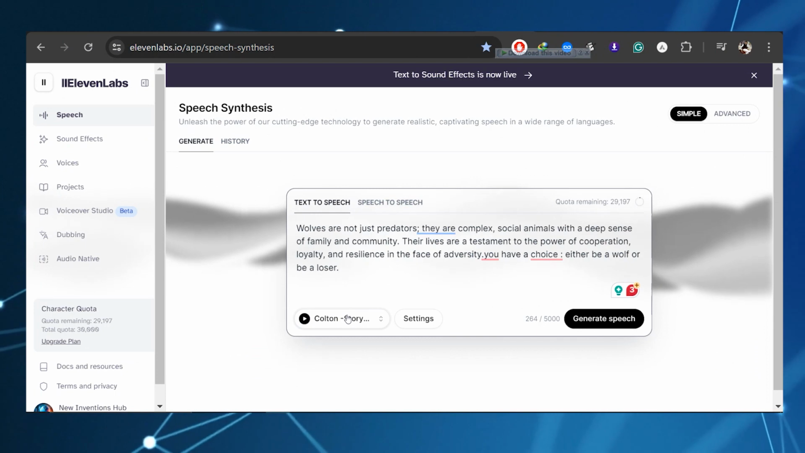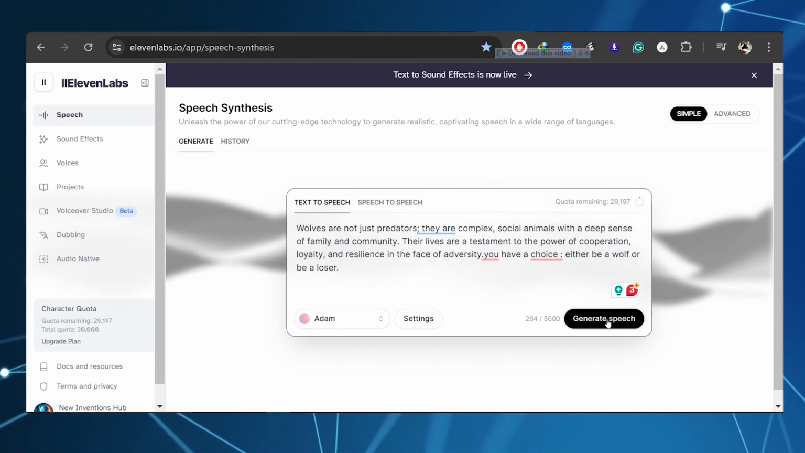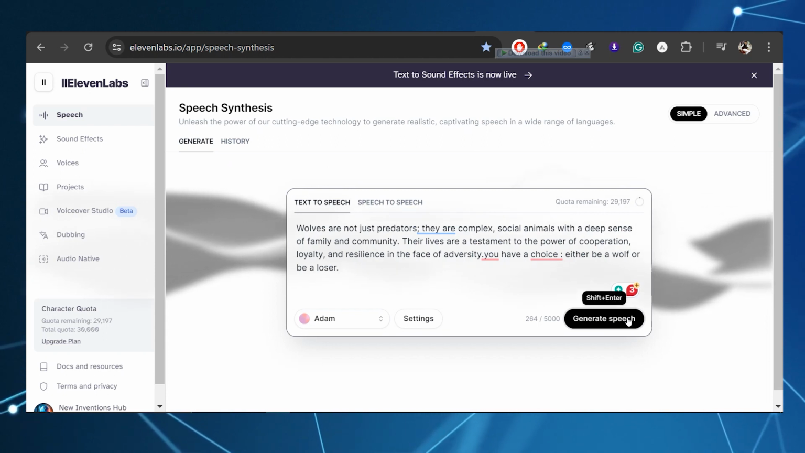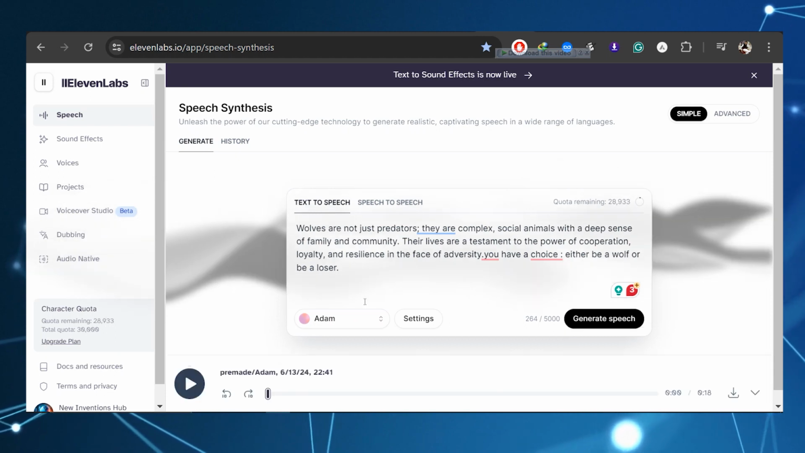Now let's pick the voice you want for the quote. I suggest using the Adam's voice because it matches this style really well. Once you've made your choice, hit the generate button. Let's give it a shot and see how it sounds.